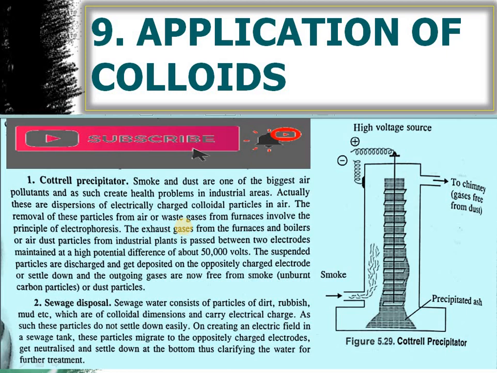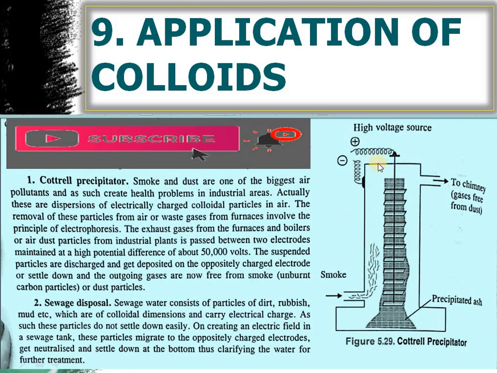So now moving to the next, that is the application of colloids. Application of colloids means where the colloids are useful. So first is the Cottrell precipitator. This is a precipitator which is used in industries as well as in kitchens. We say electrical chimney. What is the function of this?